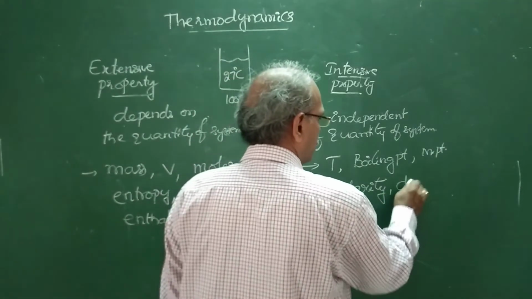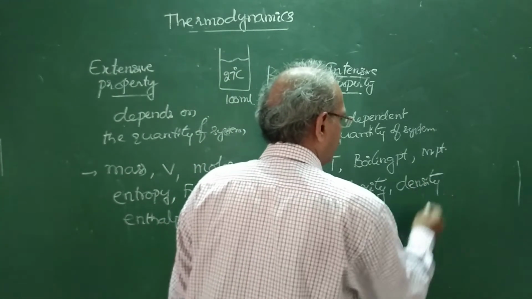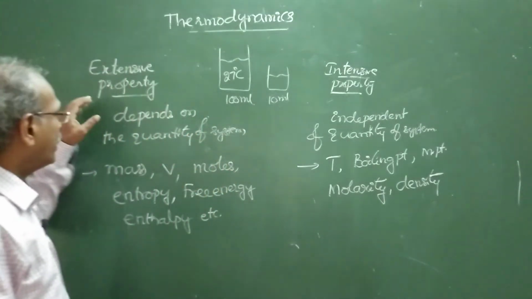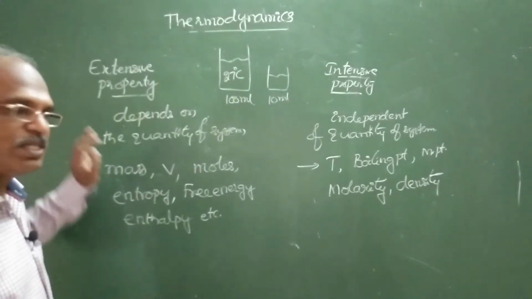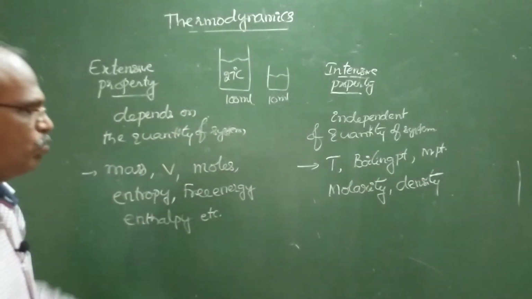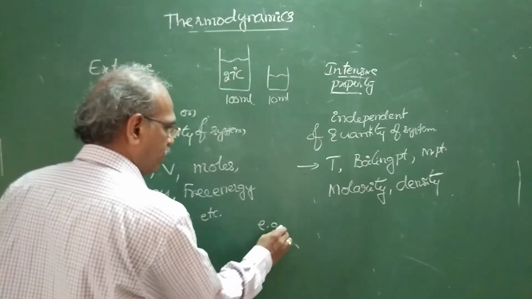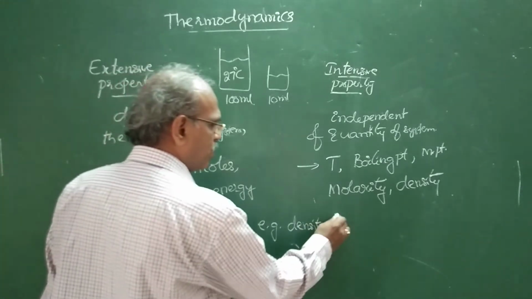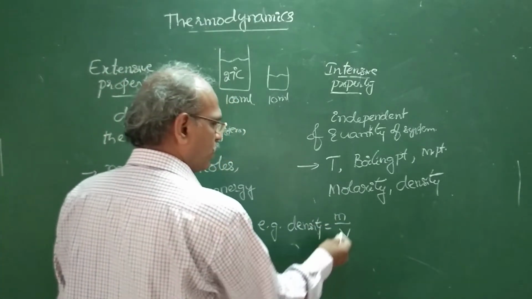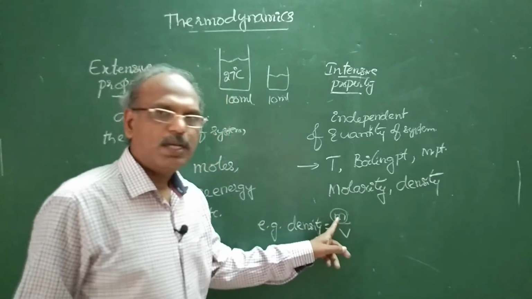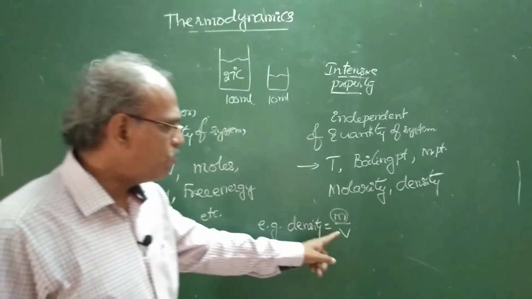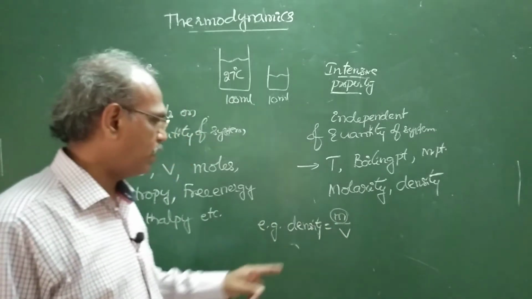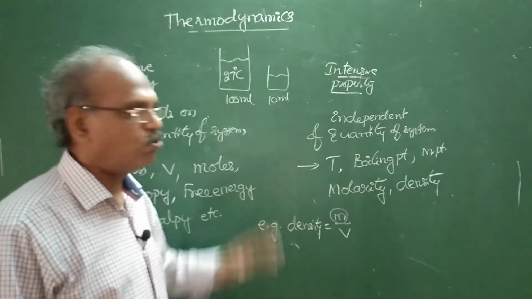Another important point: the ratio of two extensive properties of a system is an intensive property. For example, density. Density is nothing but mass per unit volume. Mass is an extensive property, volume is an extensive property, extensive property by extensive property, whereas density is an intensive property.